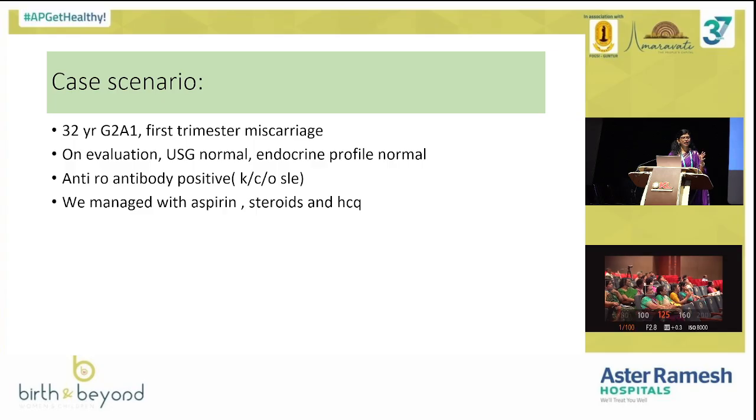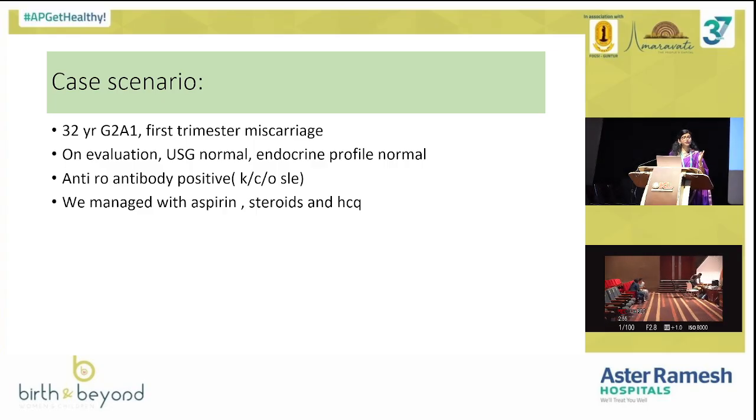She delivered a healthy baby girl. Throughout the pregnancy, we have given only aspirin, heparin and HCQ. Steroids were given prior to the pregnancy. Once the pregnancy was positive, the steroid dose was tapered and there was no flare-up.